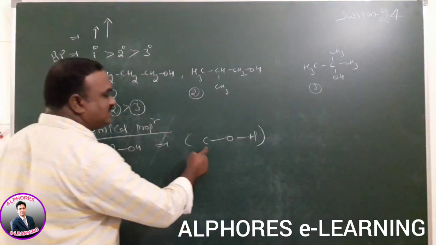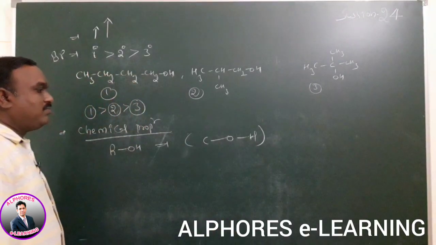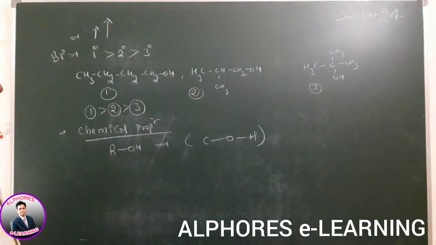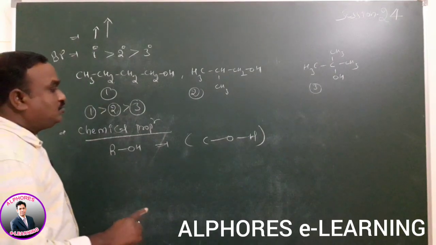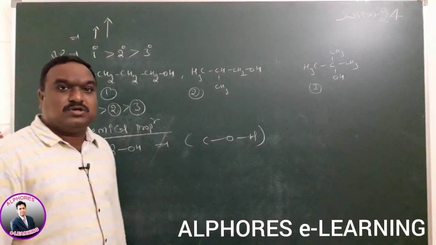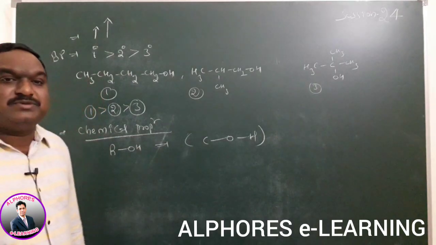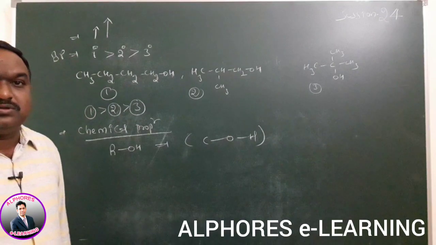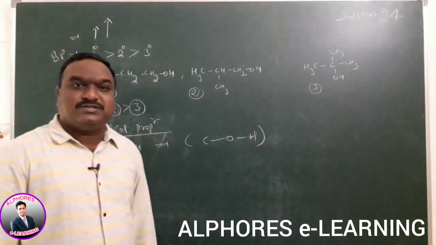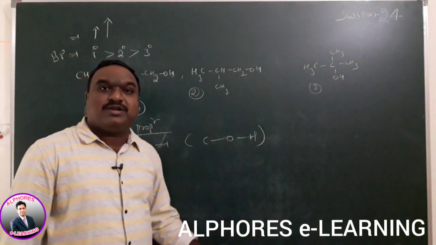Alcohols carry this type of connectivity between carbon, oxygen and hydrogen. Remember, in alcohols, two types of cleavage are possible. How can you explain that concept? Based on the connectivity of the oxygen atom, because it is a highly polarized compound, these have dipole moments.